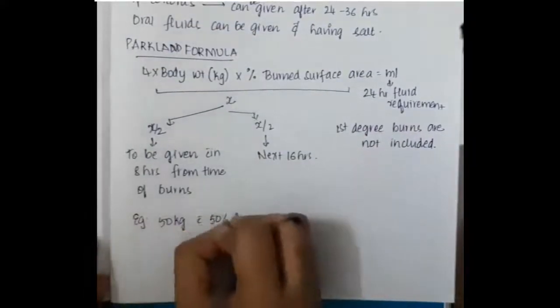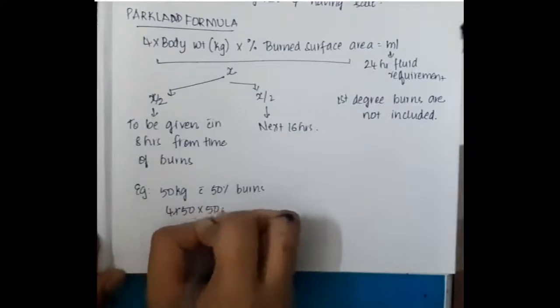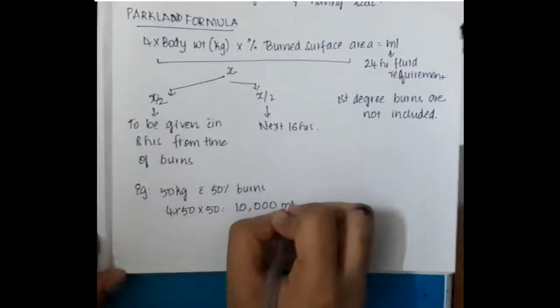So for example, if we take a 50 kg man with 50 percent burns, the formula is 4 into body weight into percentage of burnt surface area. So 4 into 50 into 50, that is a total of 10,000 ml required for resuscitating the patient for 24 hours.